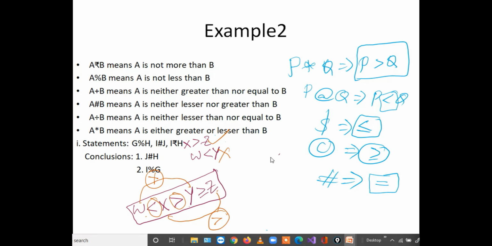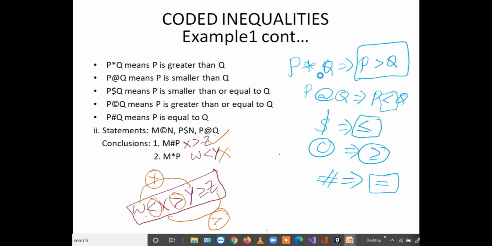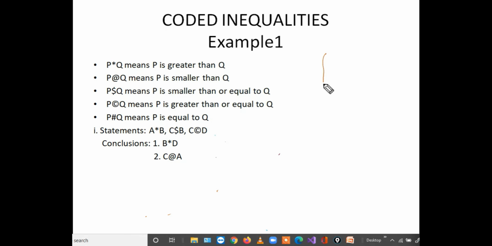Before going to see the second example, now we'll take the shortcut procedure for question number 1 only, instead of decoding all the statements and conclusions. So now let us decode the symbols first.